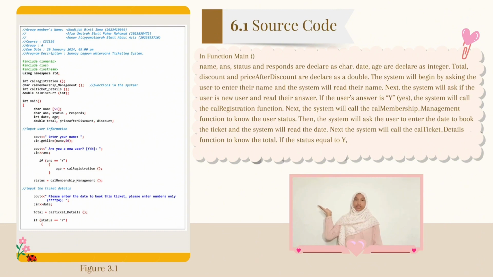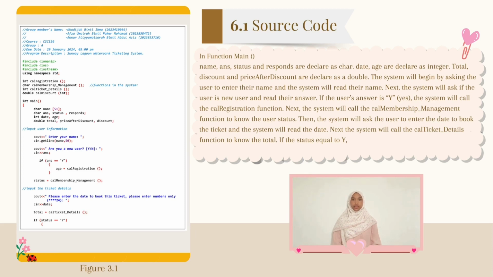In figure 3.1, which is module main, name, ANS, status, and response are declared as char. Date, age are declared as integer. Total, discount, and price after discount are declared as double. The system will begin by asking the user their name, and the system will read their name. Next, the system will ask if the user is new user or not a new user.